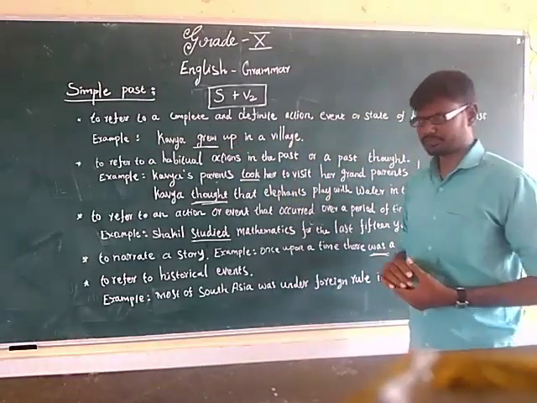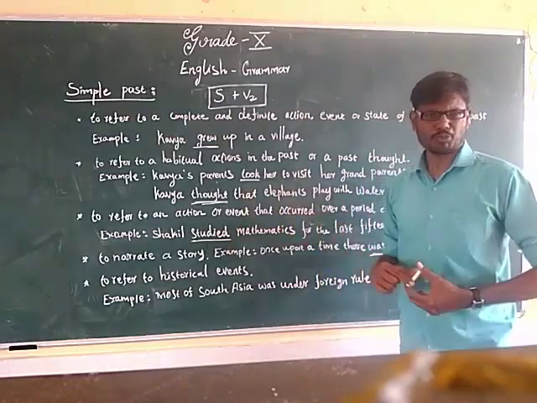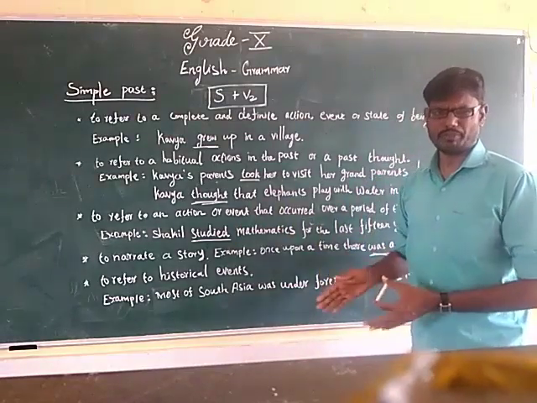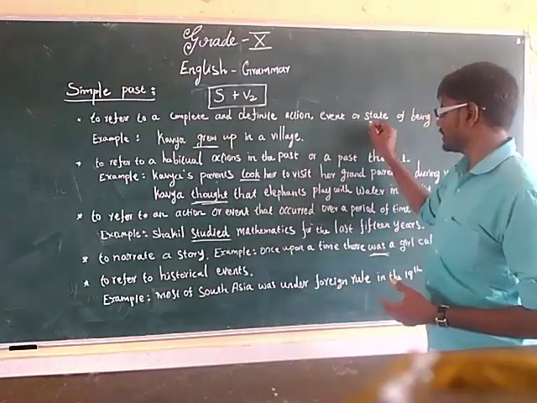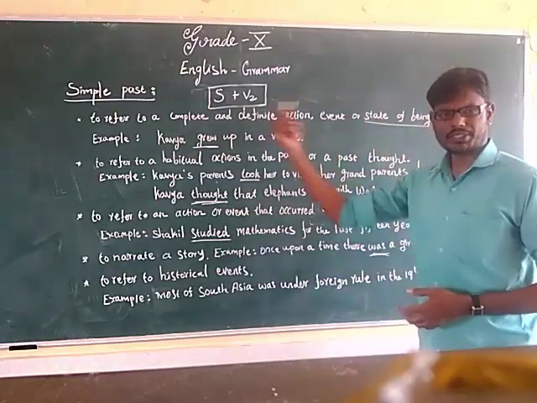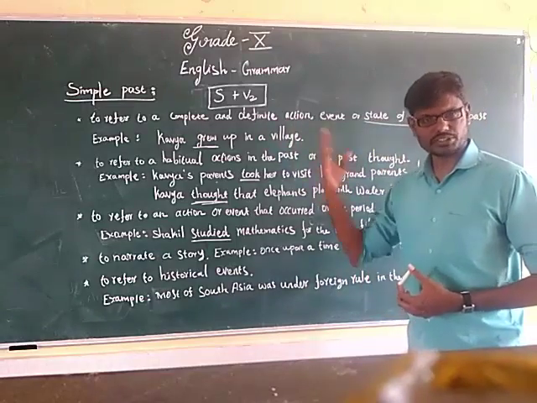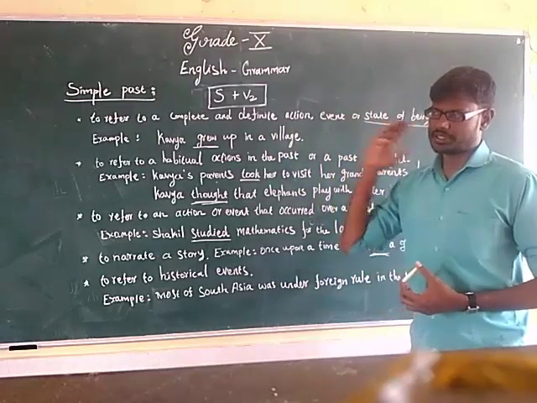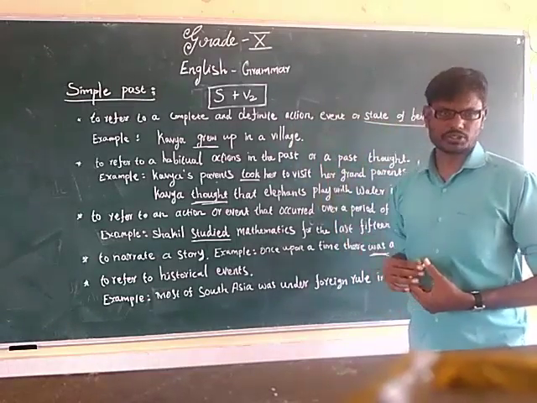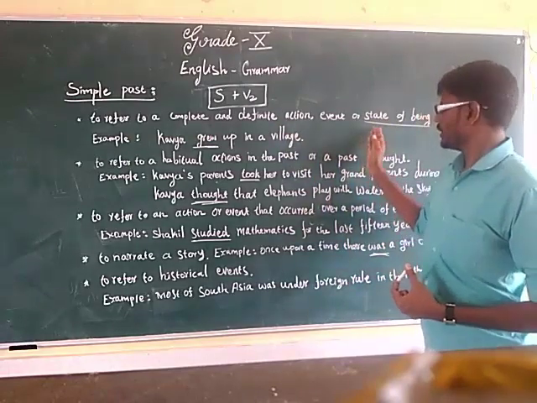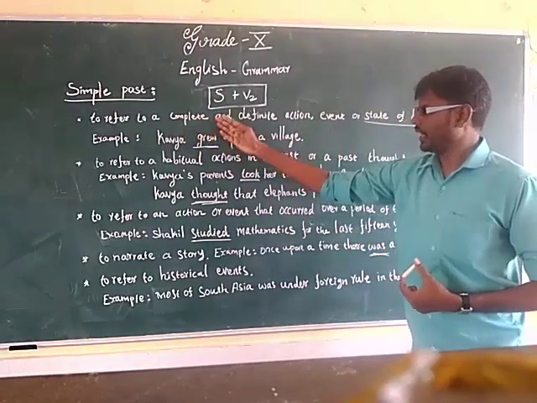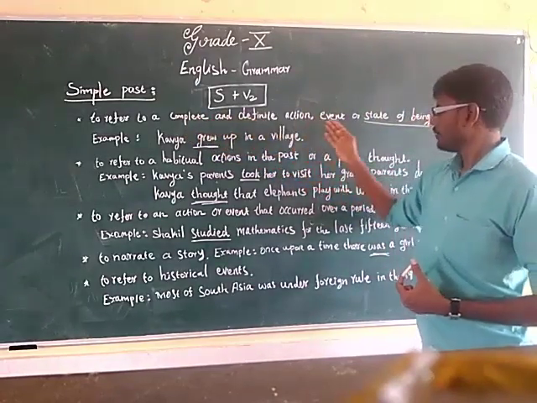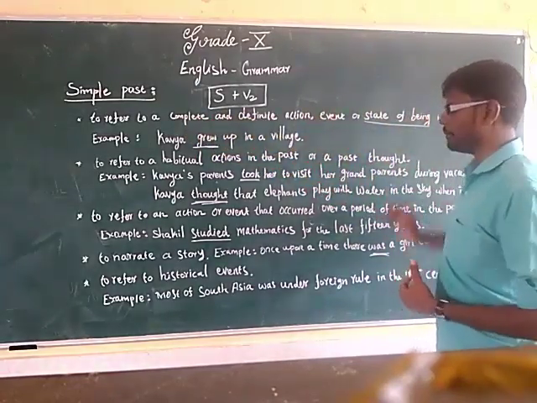State of being: he was a football player once. But now, which means now he is not playing. He was a football player. State of being: he was a school teacher, once he was a school teacher. She was a doctor once. So that is state of being. So, to refer to a complete and definite action, event or state of being in the past.